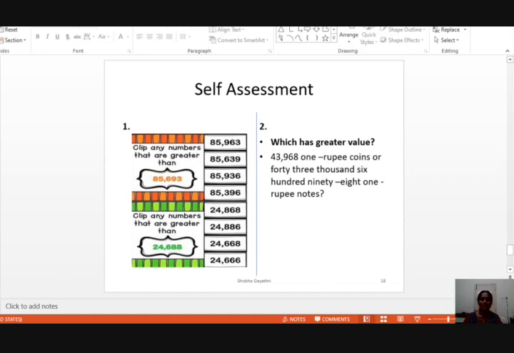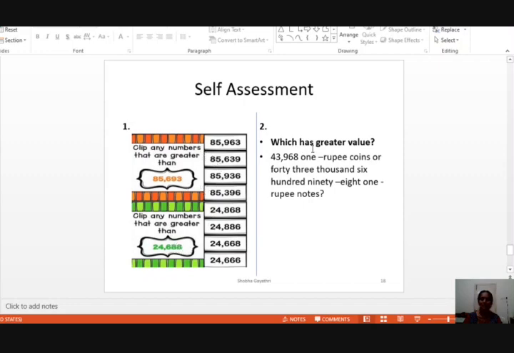I hope you understood clearly place values and comparison of numbers. You should be able to solve these sums yourself. If you could not solve it, please watch the video from the beginning, understand the concept and solve the sums yourself. Don't take anybody's help to solve the sums. First question is very clear.